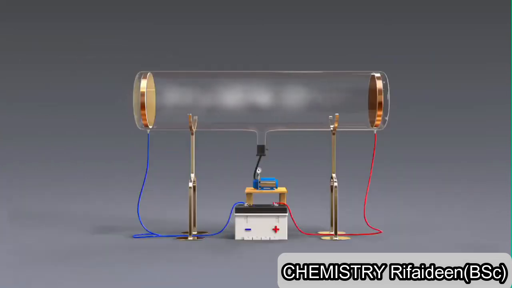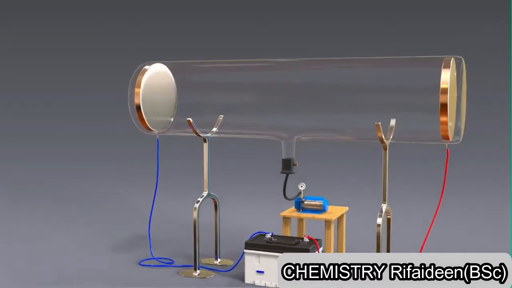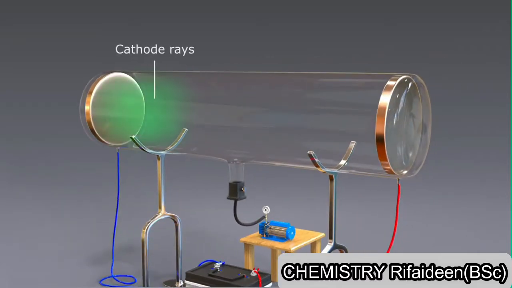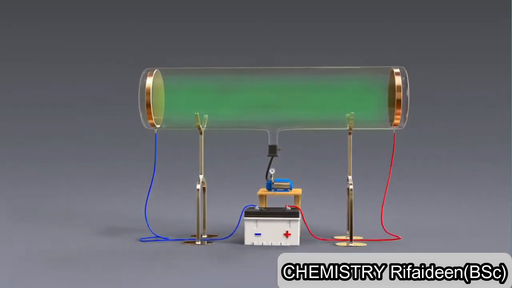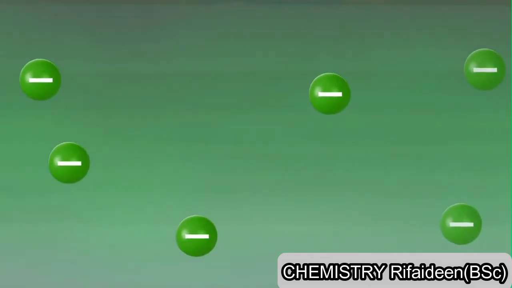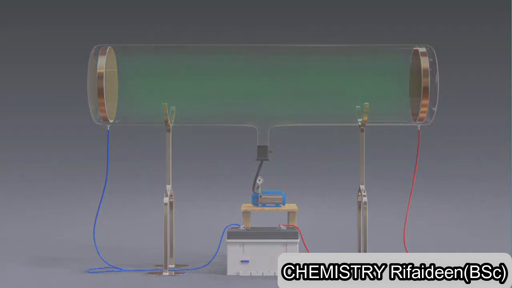The setup of the experiment consisted of a glass tube containing a gas and two electrodes at its two ends connected to a battery. The gas inside the tube had a very low pressure, which was maintained with the help of a vacuum pump. On passing the electric discharge, the rays called cathode rays were produced, which were attracted towards the positively charged plate. As these were attracted towards the positively charged plate, these were supposed to be made up of the negatively charged particles, which were named by Sir J. J. Thomson as electrons. So this is how the negatively charged particles were discovered.